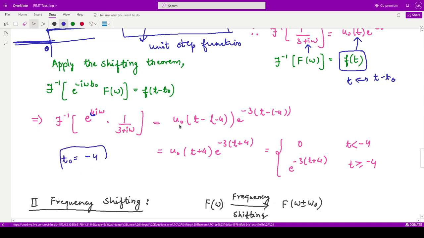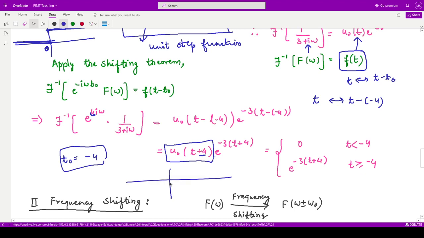So accordingly we would have u of t minus minus 4 into e to the power minus 3 into t minus of minus 4. So wherever we had t in the expression, we just replace that by t minus minus 4, right? So you can simplify this, and this is the unit step function which has been displaced by 4 units to the left. So that means earlier we were at the origin, now we are at this point minus 4.